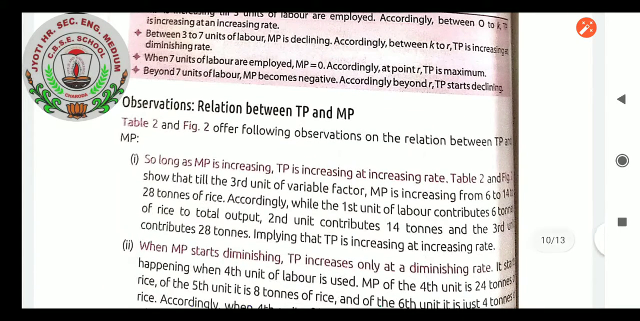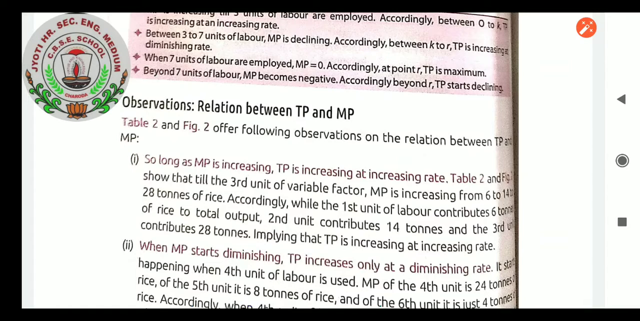Observation on the relationship between TP and MP. When we see table 2 and figure number 2, we can offer the following observation on the relation between TP and MP. So long as MP is increasing, TP is increasing at an increasing rate. Table 2 and figure 3 show that till the third unit of the variable factor, MP is increasing from 6 to 14 to 28 tons of rice.